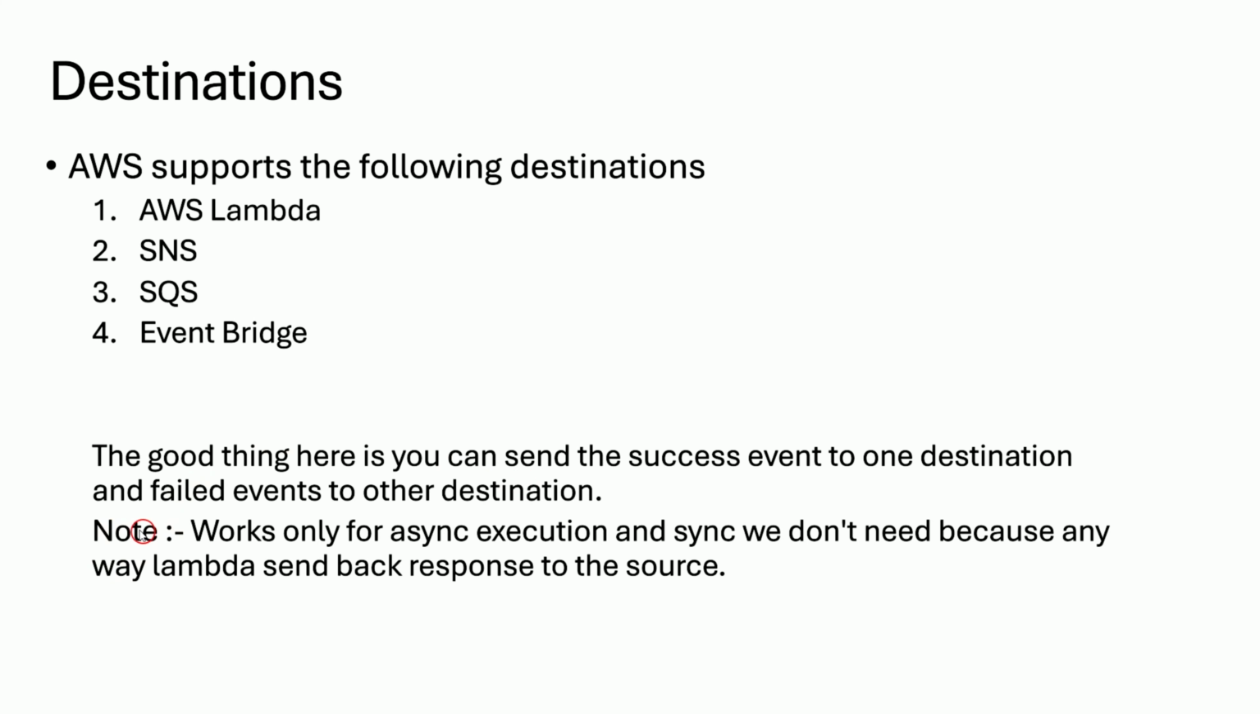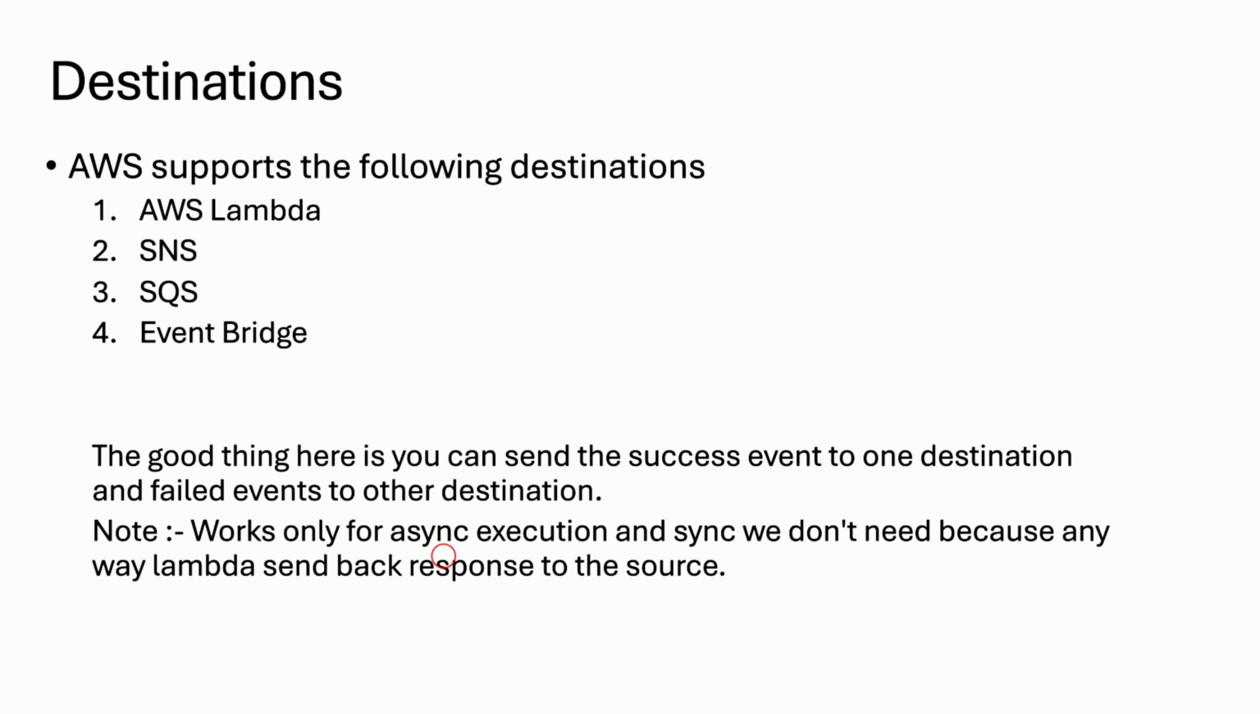And here we have one note. If you observe this note, it works only for async execution, and for sync we don't need it, because Lambda anyway sends the response back to the source. We discussed this already. So it works only for asynchronous execution, not for synchronous execution. We don't need to think about synchronous here, because only in asynchronous execution do we lose the statuses, so we keep track of them.